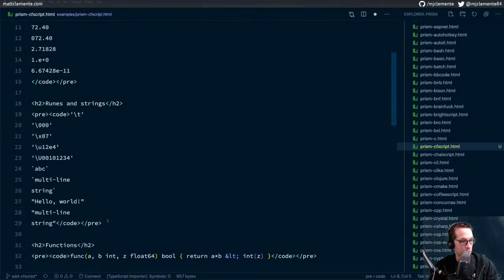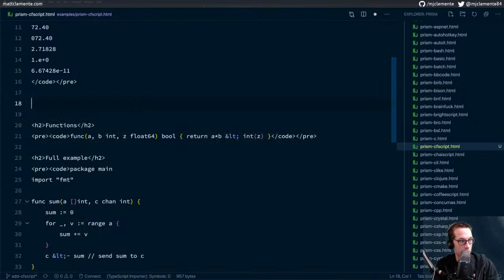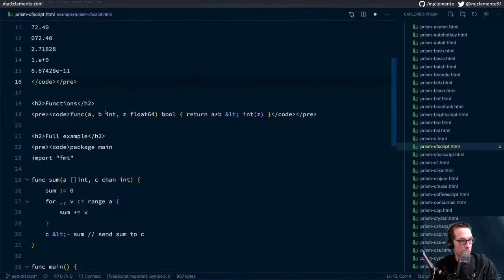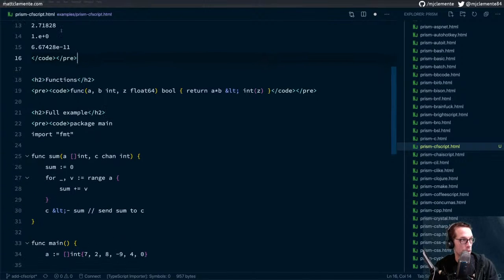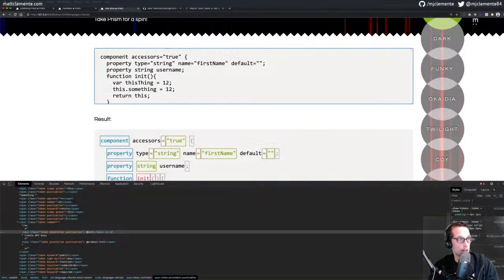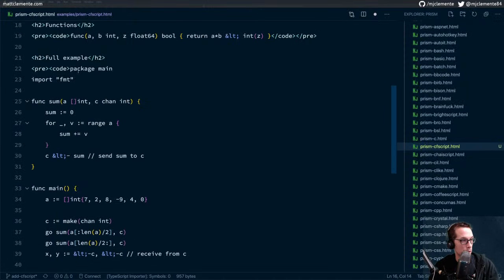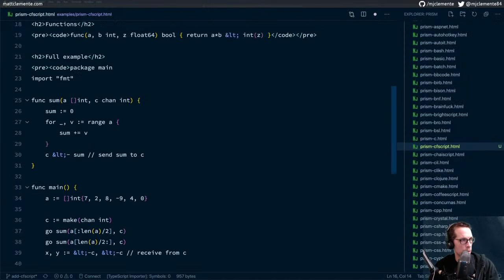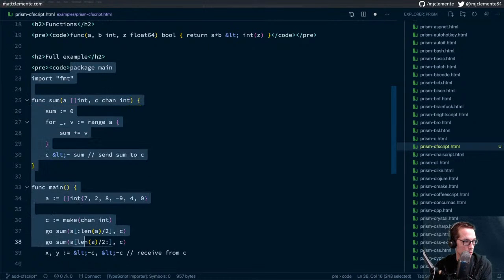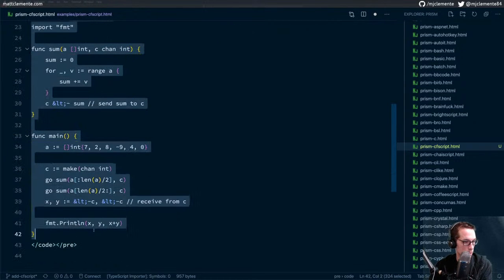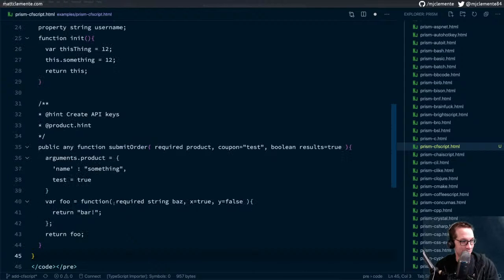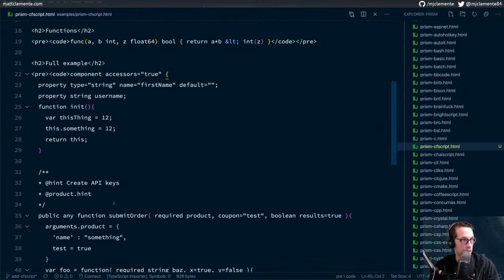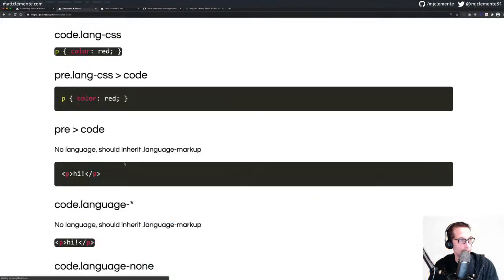We don't have runes. We will get rid of that section. We can put in a function, and then we'll do our full example, which we currently have in our test drive. We'll move this over. We'll put it in our full example. Save it, and then let's see. I don't know if I need to rebuild or if this is just going to show up automatically on the examples page.